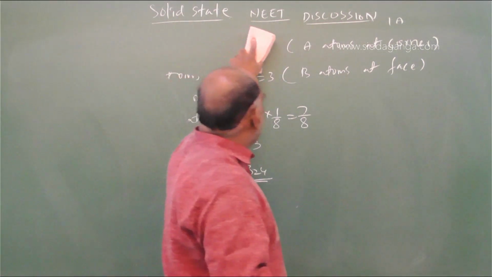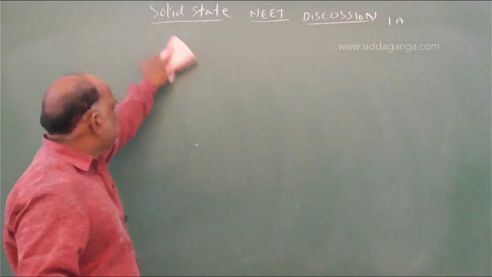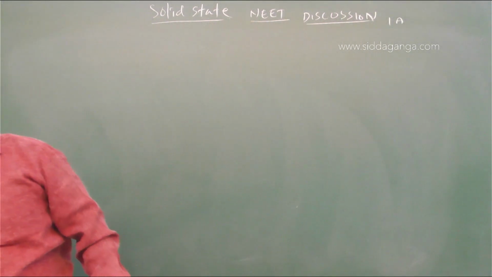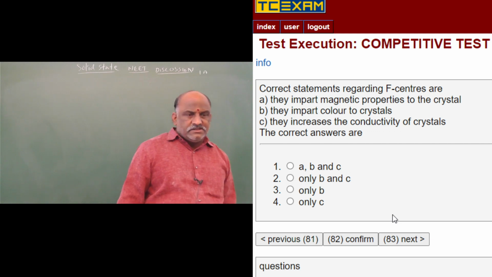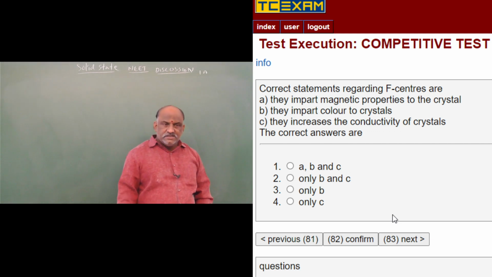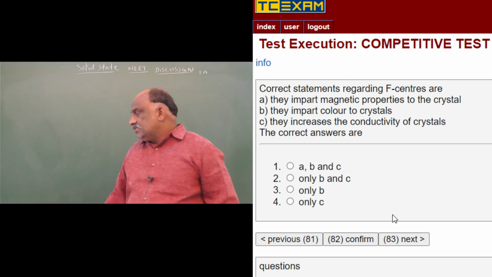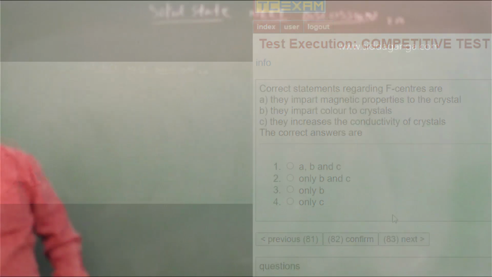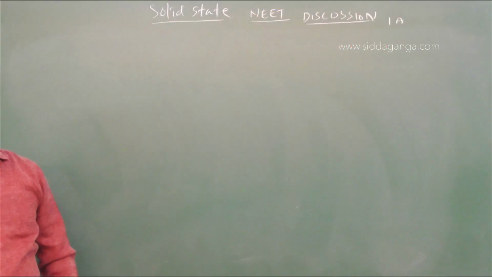And 82 is simple. F center is nothing but color center. Very important concept background question. It impacts the magnetic properties of the crystal. Yes. It imparts color to the crystals. Yes. It increases the conductivity of crystals. Yes. All are correct statements, so you should go with A, B, C. All are right answers regarding this. It is a concept background question. Simple question it is.